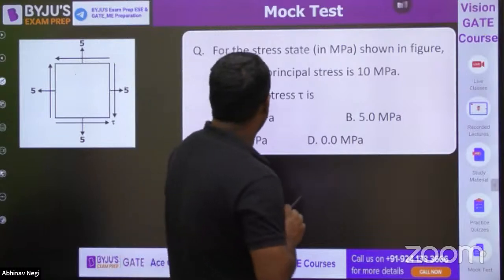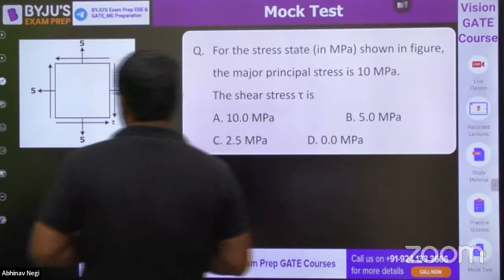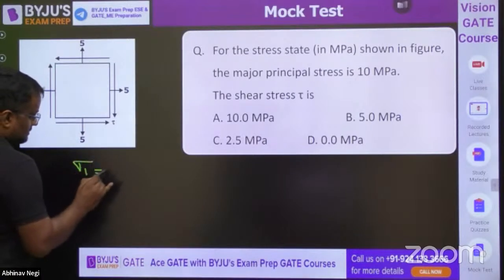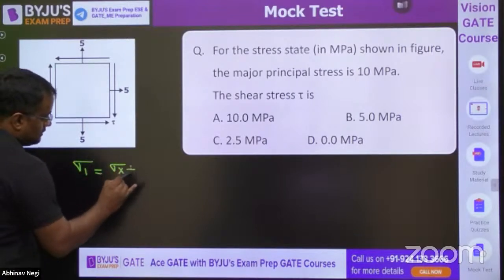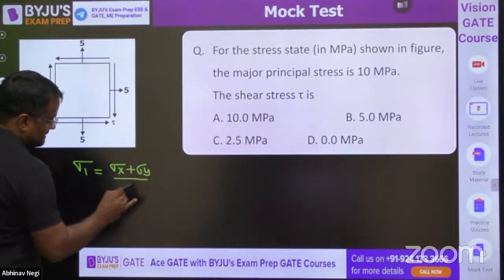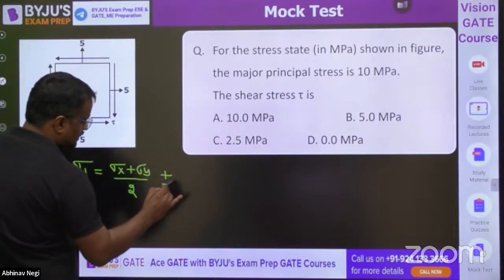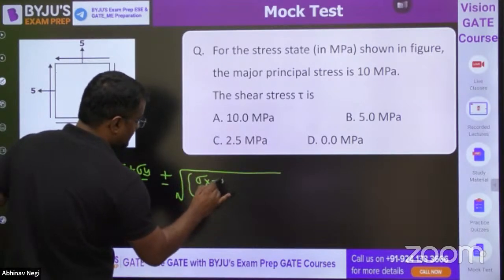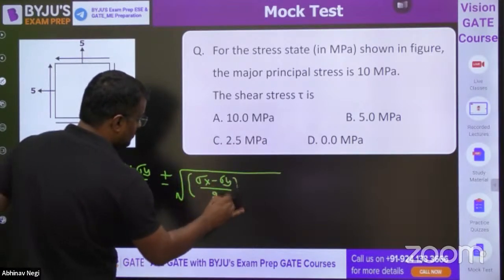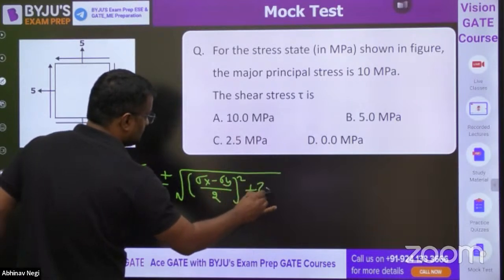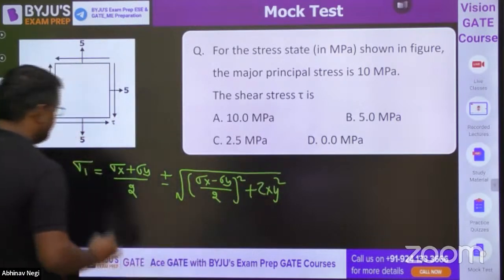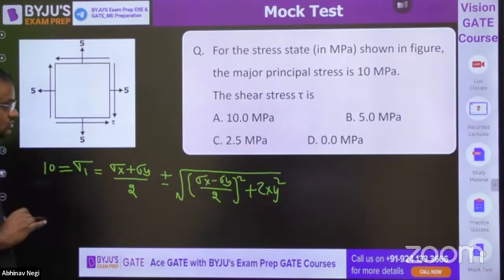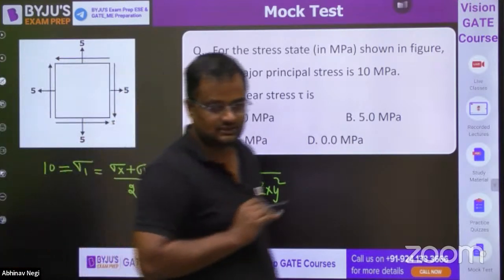For the state of stress, the major principal stress is 10. Sigma 1 is equal to (sigma x plus sigma y) by 2 plus or minus the square root of ((sigma x minus sigma y) by 2) whole square plus tau xy whole square, and sigma 1 is coming as 10. So what is the value of shear stress? Simple.